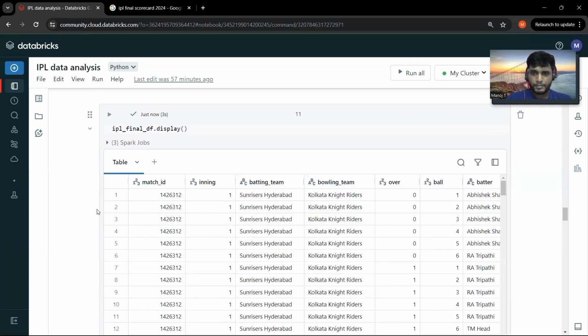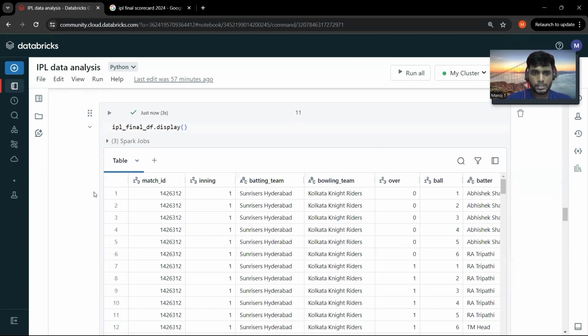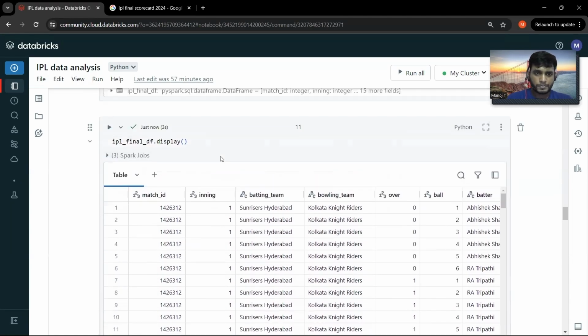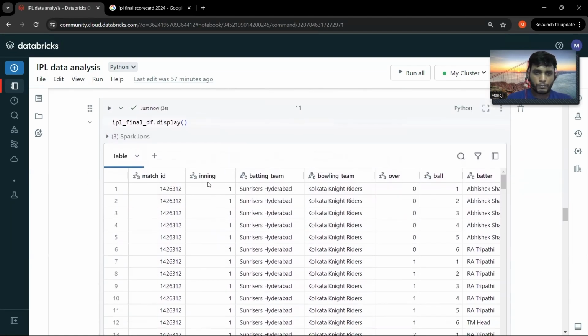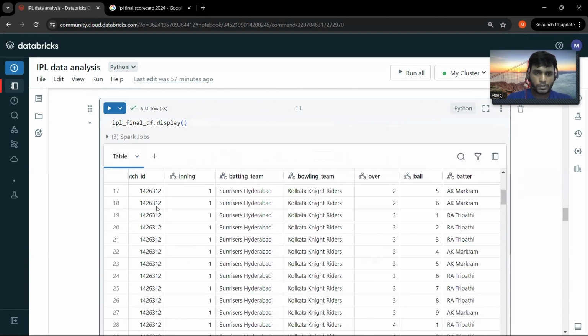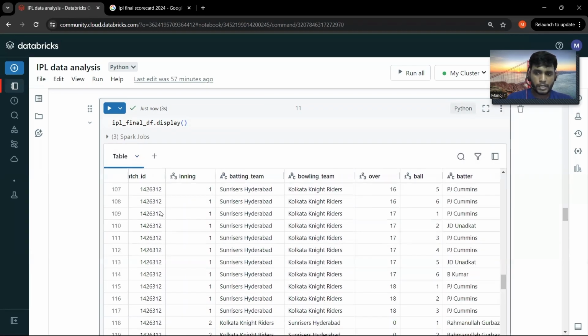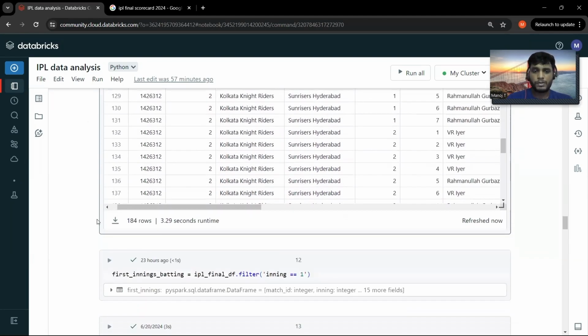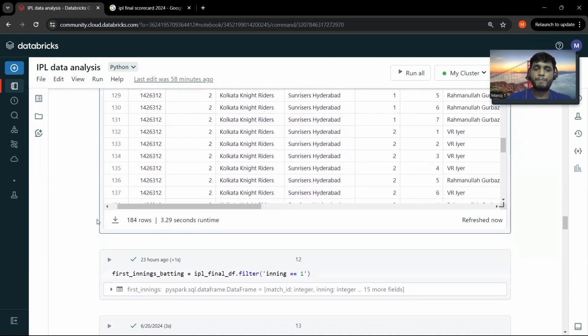All right. So you can see that we have got the IPL final of match ID 14 lakhs 26,000. But the problem is we have to create the scorecard for the first innings as well as the second innings, right? So let's first build this scorecard for the first innings.